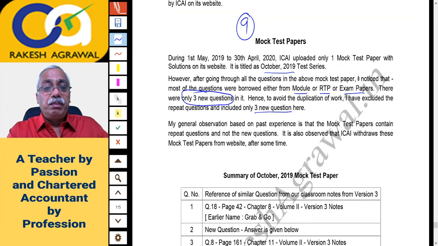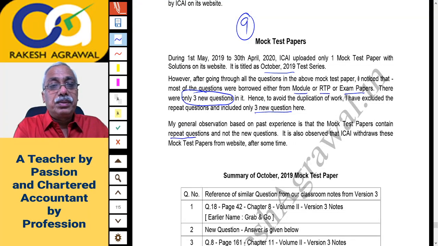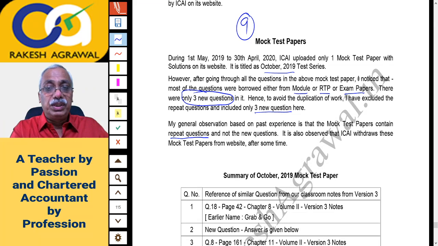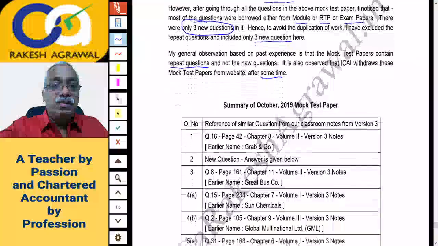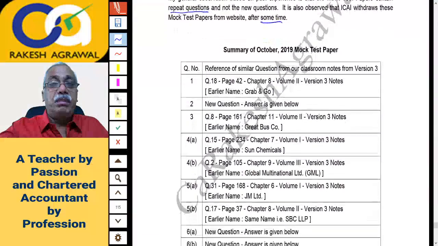My general observation based on past experience is that mock test papers contain the repeat questions and not the new questions generally. And it is also observed that ICAI withdraws these mock test papers from website after some time. I think I had discussed this in the last lecture also. So let us see the summary of October 2019 mock test paper.